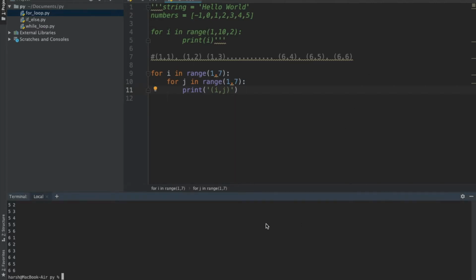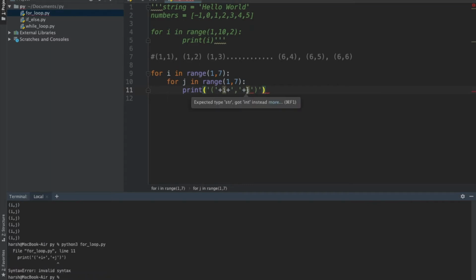But if I do this, I will only get ij because they are being treated as characters as they are enclosed within the string. What I can do to prevent that is use string concatenation and define the whole string separately. I introduced a bracket and then I concatenated the value of i within that bracket, and then I concatenated comma, then I concatenated j, and then I concatenated the close bracket. So if I print the output, this should work fine.